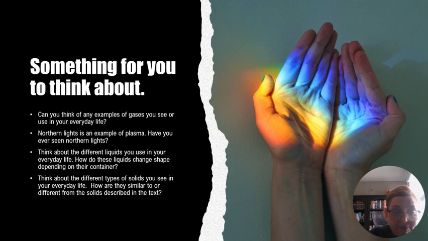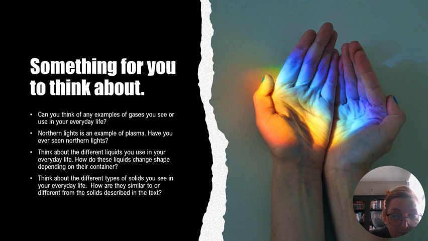Something for you all to think about. Can you think of an example of gases you see or use in your everyday life? Think of brushing your teeth. There's fluoride. Fluoride is from fluorine. It helps your teeth become stronger. Northern lights is an example of plasma. Have you ever seen northern lights? We just experienced northern lights about a month ago in this area.